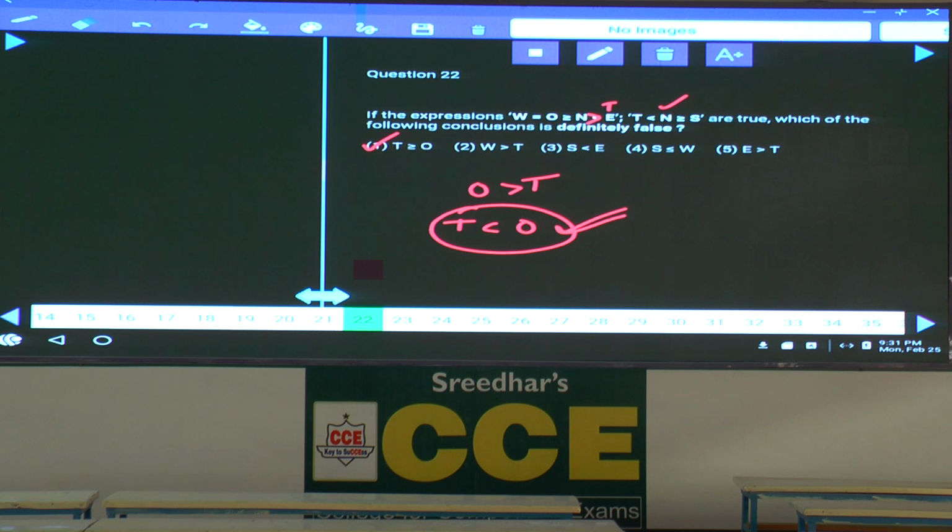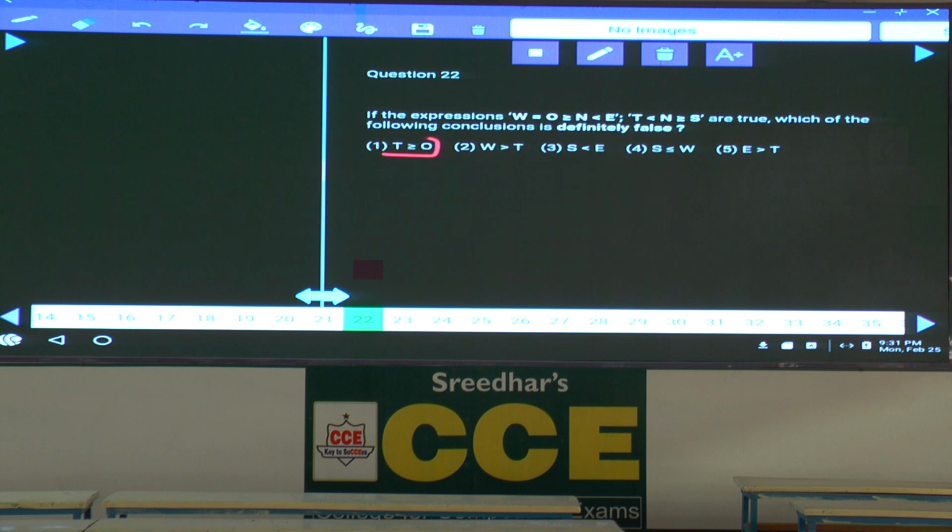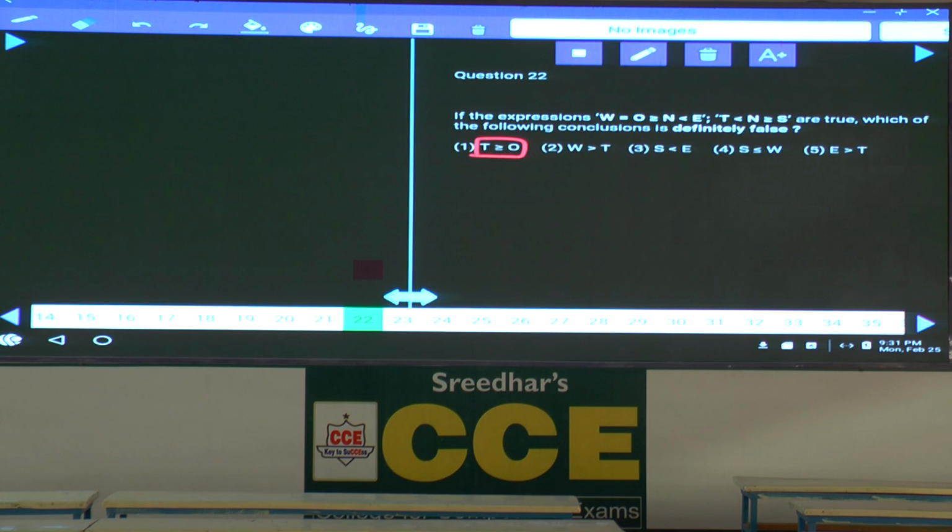Now here the question is about false. In order to prove T greater than or equals to O false, tell me what should be proven? Lesser than O. If lesser than O is true, greater than or equals to O will be false. Finally, we have proven lesser than is true, and this is definitely false. Done? Choice 1 is the answer.